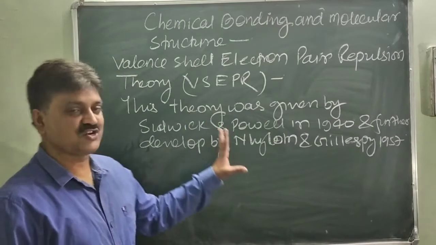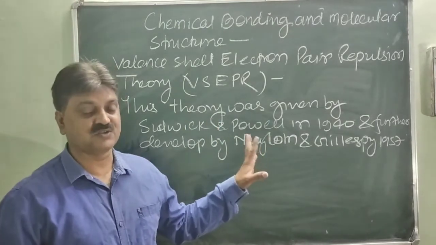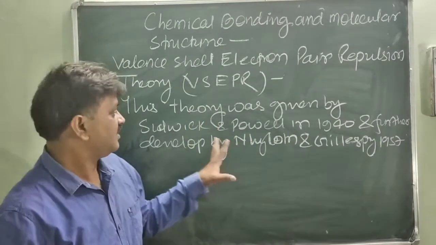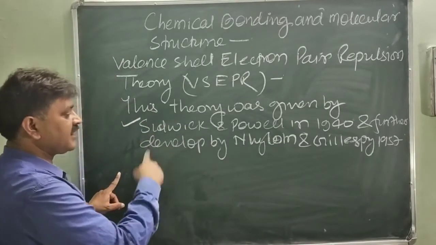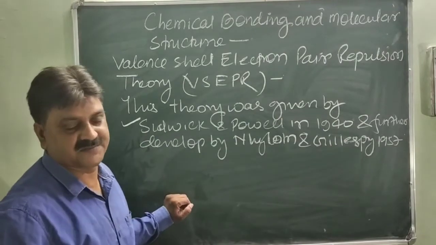So basically this concept is based on the electron pair repulsion theory. This theory was given by Sidgwick and Powell, further extended and developed by Nyholm and Gillespie.